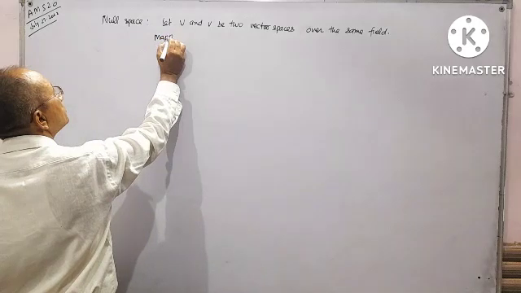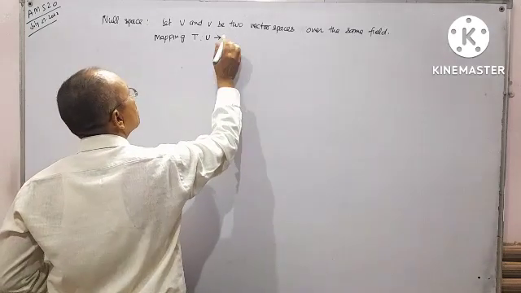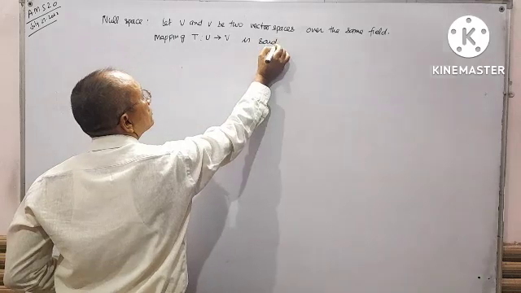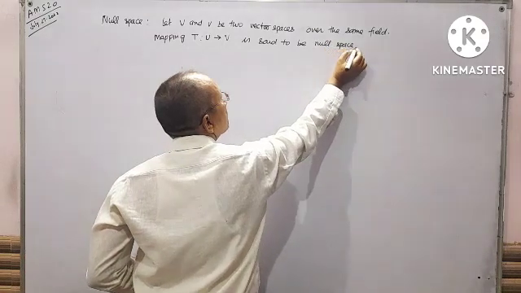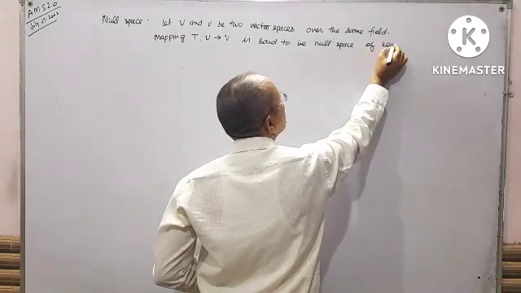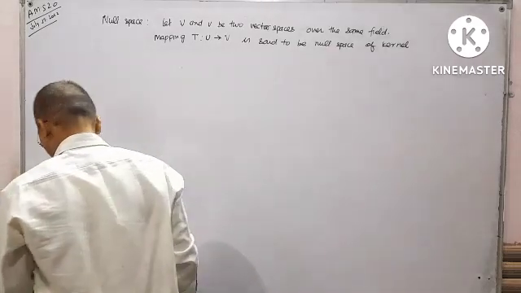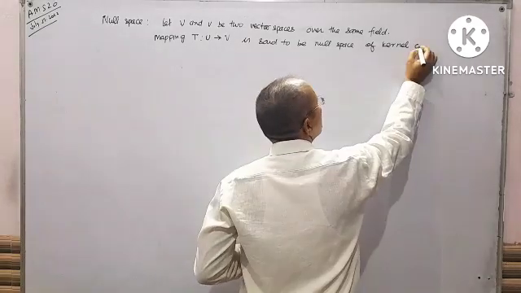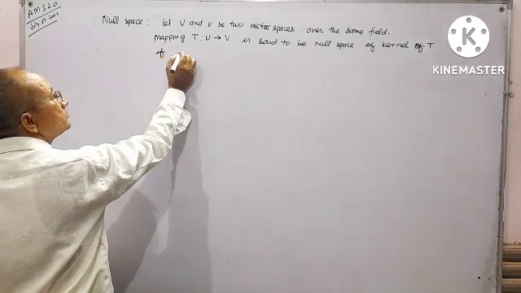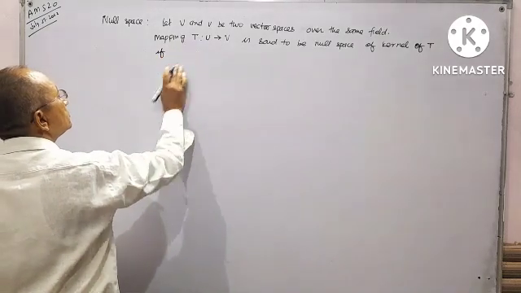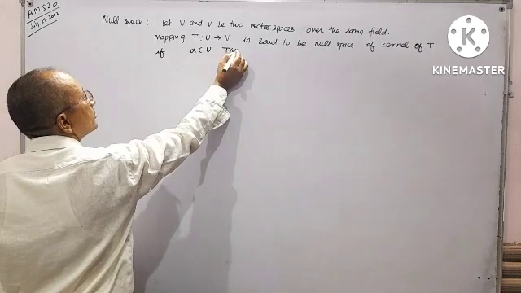A mapping T such that U to V is said to be the null space or kernel of T if alpha belongs to U and T alpha equals 0 belongs to V.